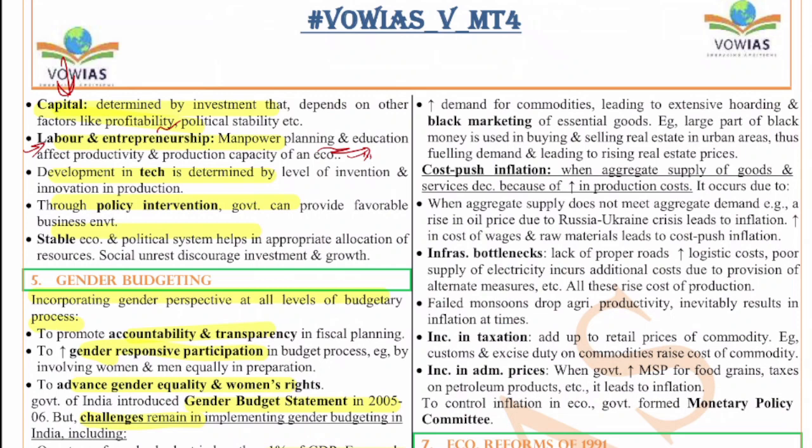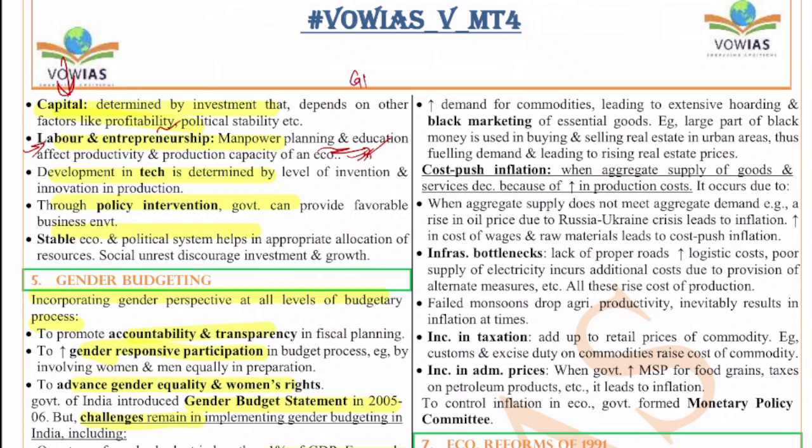If the labor is available at low cost, then the capital would increase. That means the amount of money which is invested would increase. This will lead to increase in the GDP of a country. There will be more development of new technologies. There will be more development of innovations. All these things will happen if there is entrepreneurship. So because of this, the GDP will increase, right?